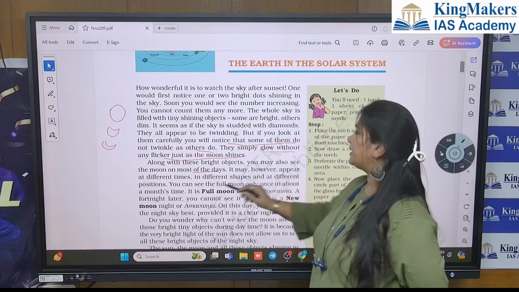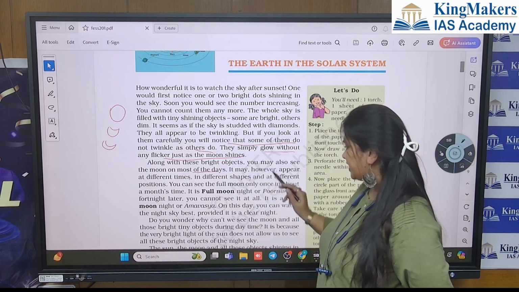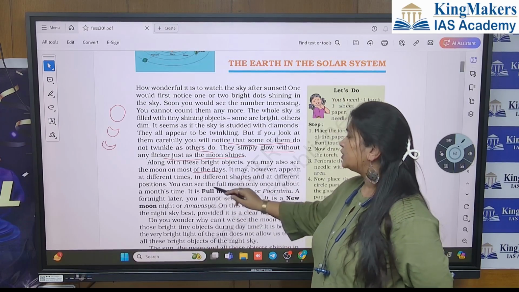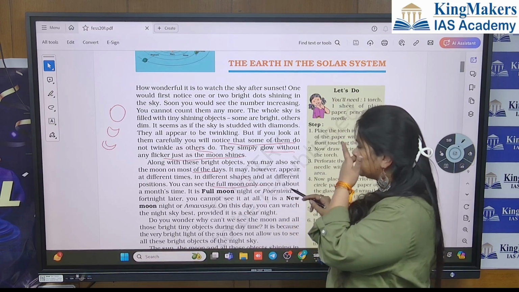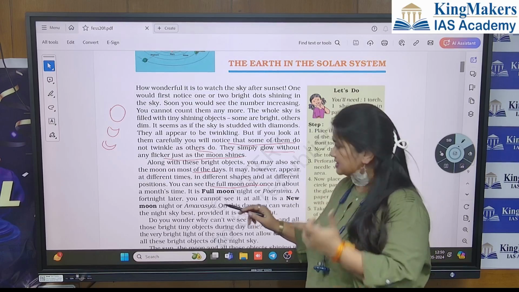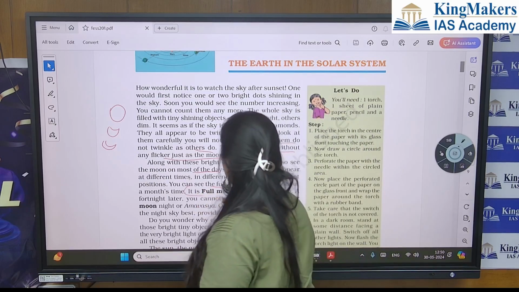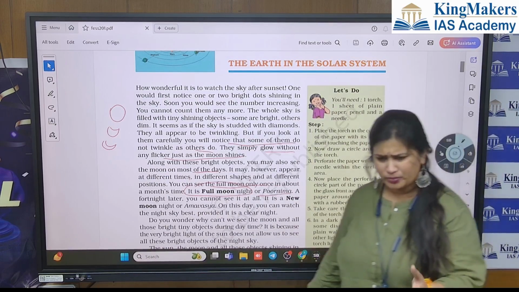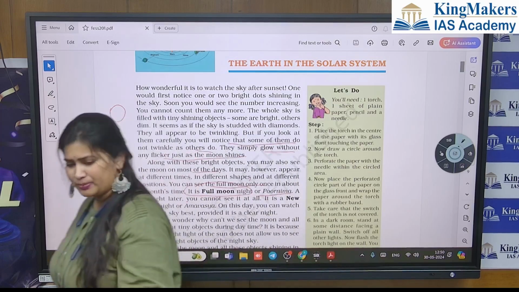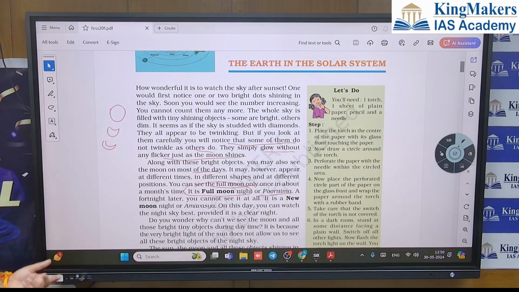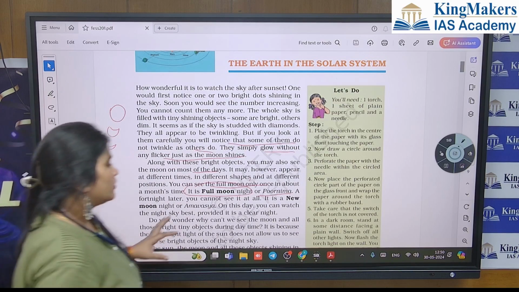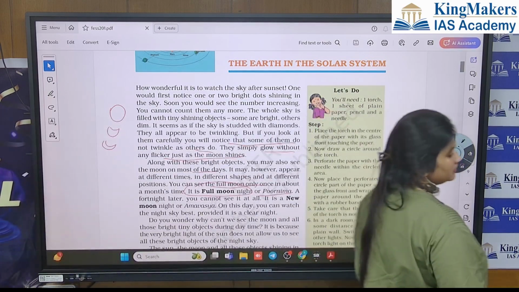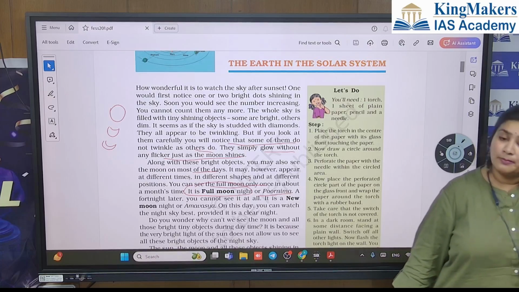It may appear at different times in different shapes and at different positions. You can see the full moon only once in about a month's time. It is full moon night or Purnima. People with a north Indian background can understand that Purnima or Amavasya. Purnima means full moon night, where the moon is very bright.